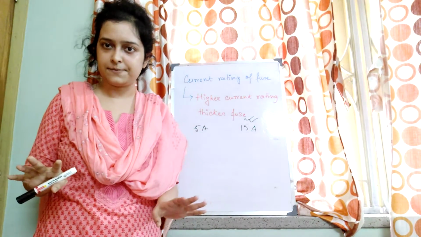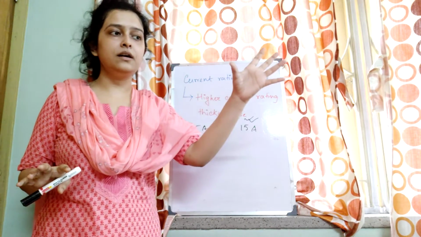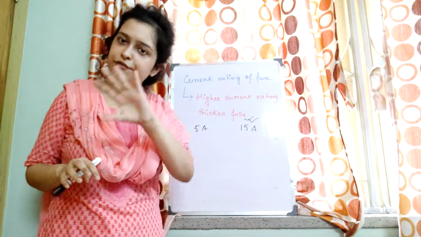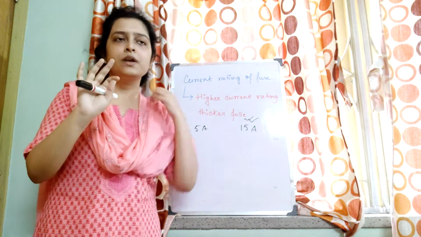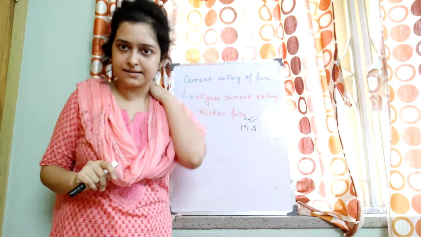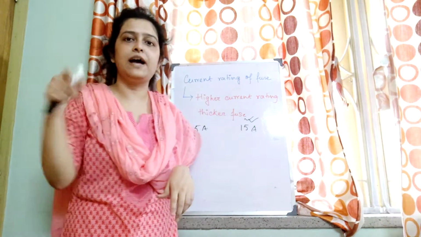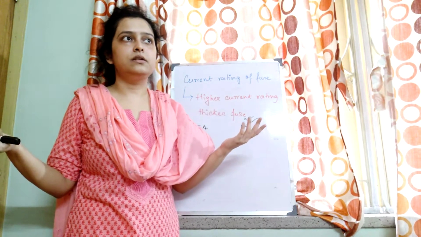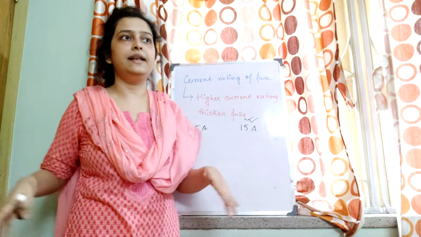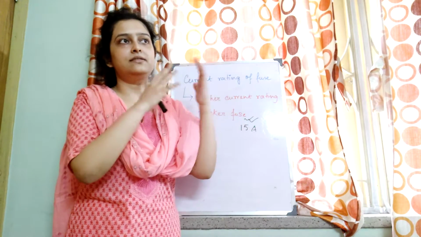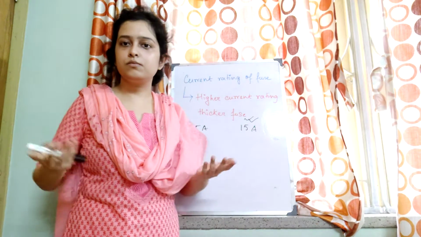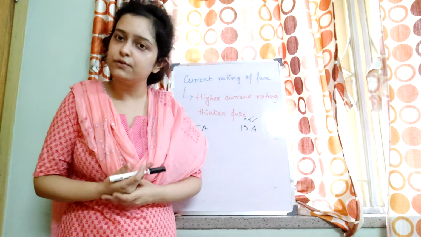We don't want that. So if we have a geyser with a current rating of 15 ampere, say, and now I use a fuse of 5 ampere, what will happen? If current exceeds 5 ampere, it will melt and the appliance will not work. So that's not the thing which we want, right?